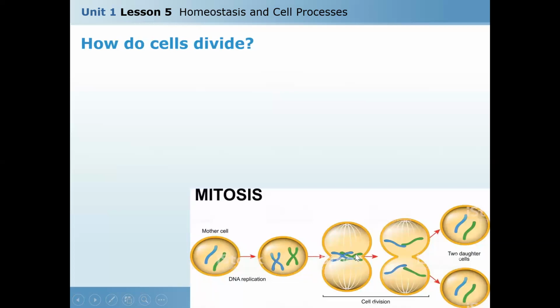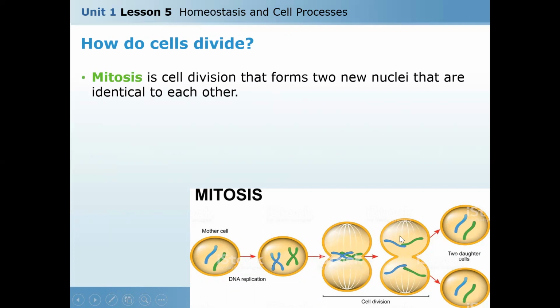Then, as you see, the process of cell division will occur to have finally two identical daughter cells, each one similar to the mother cell. So this process is called mitosis. So mitosis is the cell division that forms two new nuclei that are identical to each other. Two new cells with nuclei that are identical to each other.